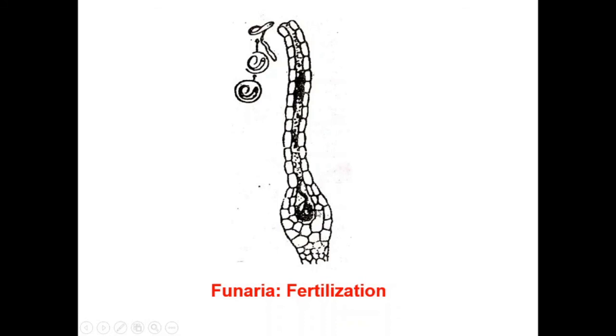Now, as soon as the zygote is formed, it secretes a wall around itself and quickly resumes the cell divisions. Now, this zygote, after a series of divisions and differentiations, develops into a mature sporophyte, which shows three parts, that is the foot, seta and capsule.